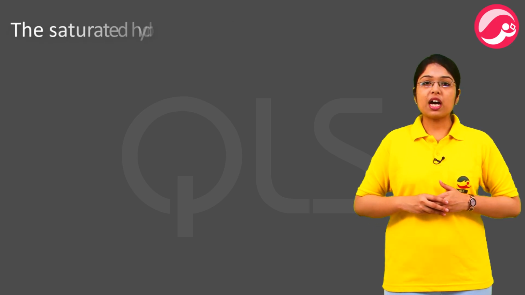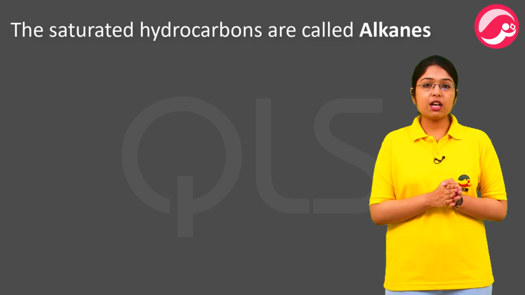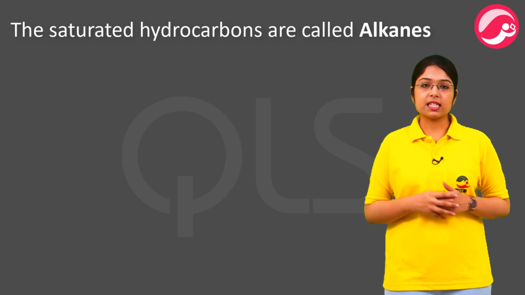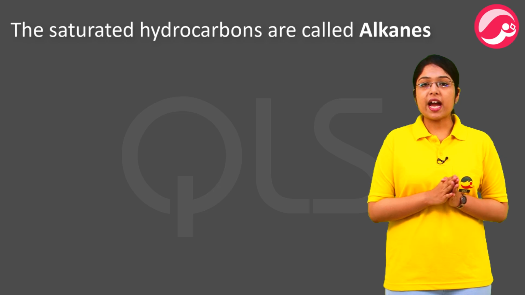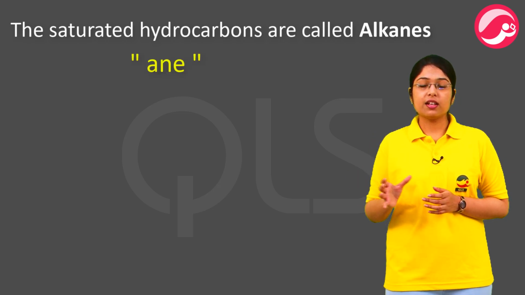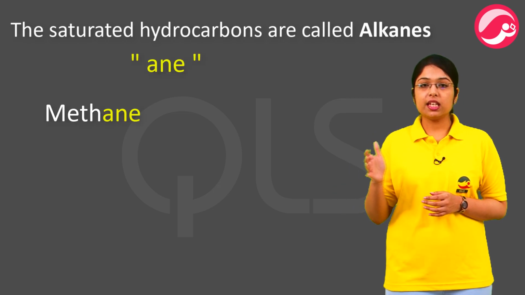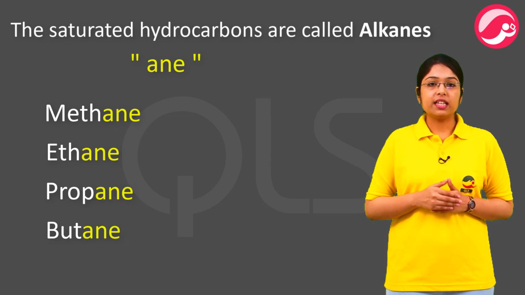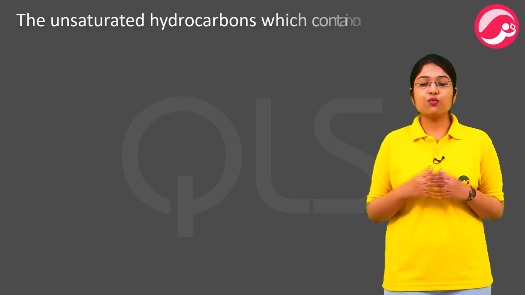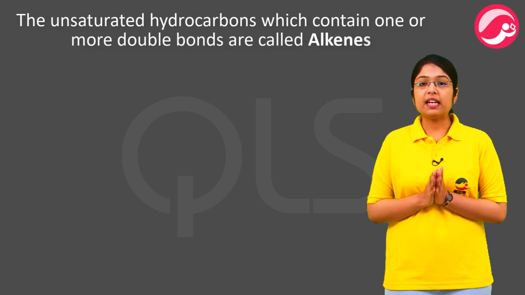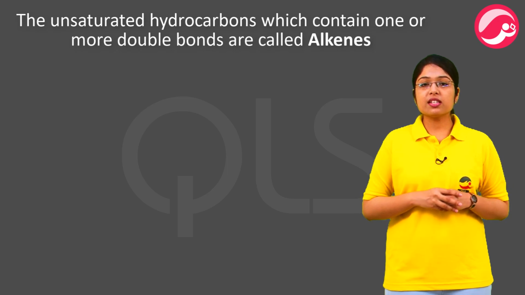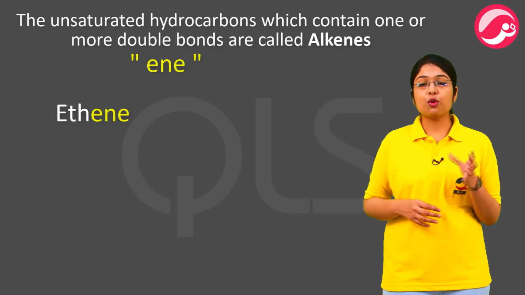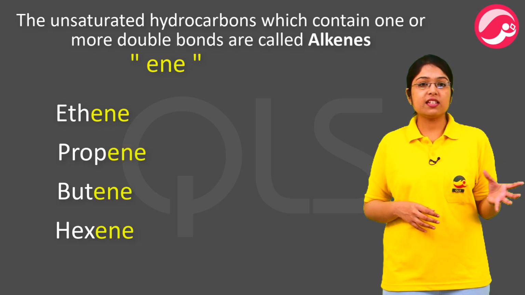The saturated hydrocarbons are called alkanes. ऐसे compounds जिनमें सिर्फ और सिर्फ single bond ही present है, उन्हें हम alkanes कहते हैं. Name of each saturated hydrocarbon end with ane, like methane, ethane, propane, butane, and so on. The unsaturated hydrocarbons which contain one or more double bonds are called alkenes. Name of each unsaturated hydrocarbon end with ene, like ethene, propene, butene, hexene, and so on.